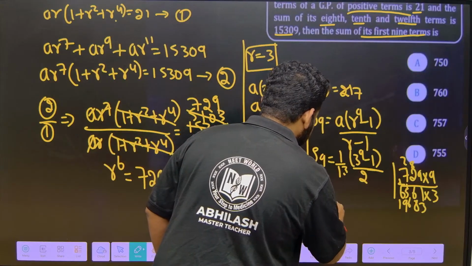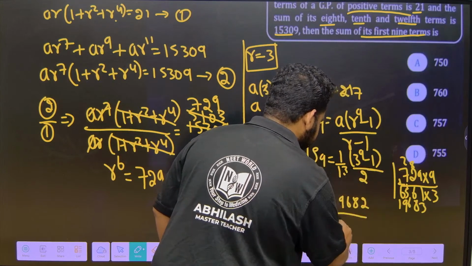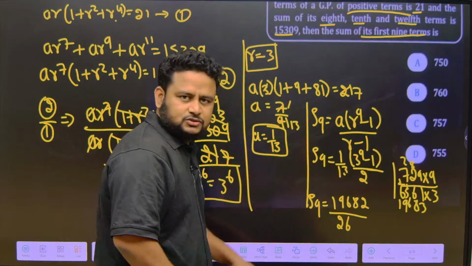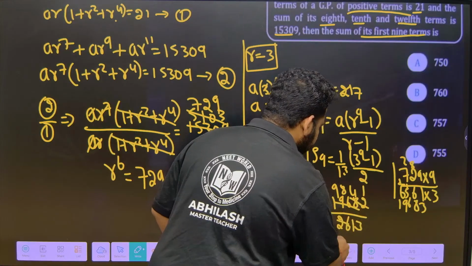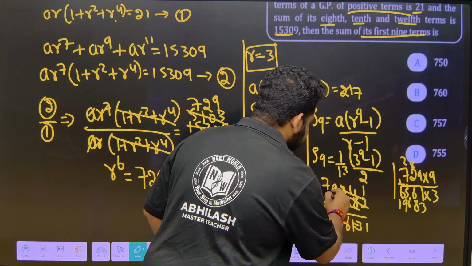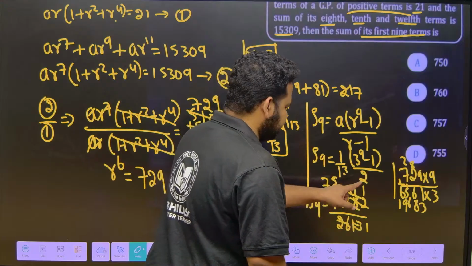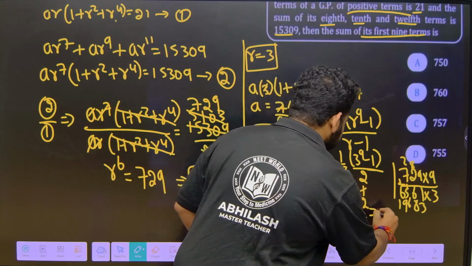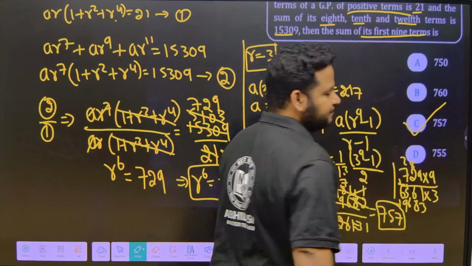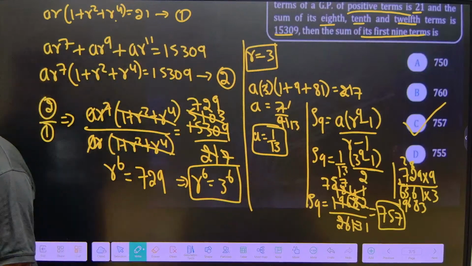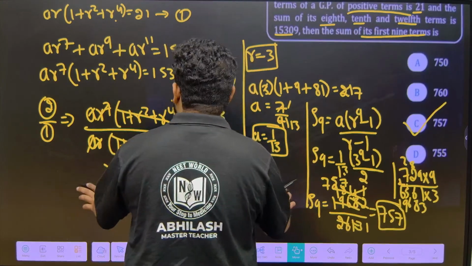So S9 will be 19683 minus 1, 19682, divided by 26. 2 13s are 26, 2 9s are 18, 2 8s are 16, 2 4s are 8, 2 1s are 2. 13 1s are 13, 13 7s are 91, 7 is left, 13 5s are 65, 9 is left, 91, 13 7s are. What we got? This will be equal to 757. We got the answer as 757, which is option C, friends. It is option C. Clear?